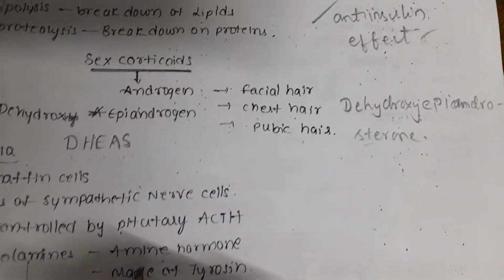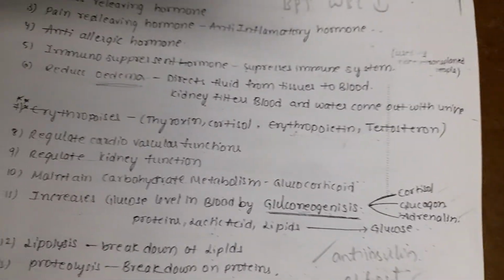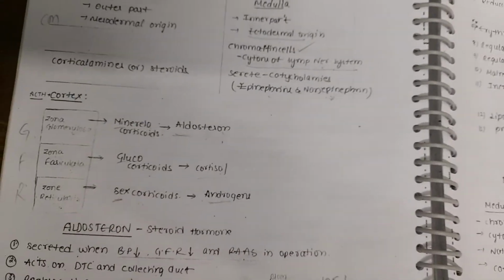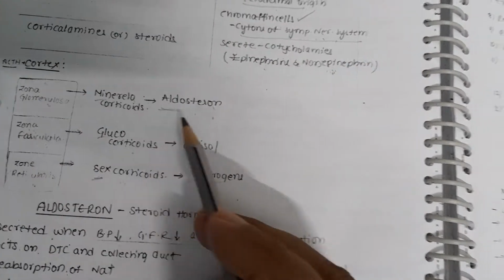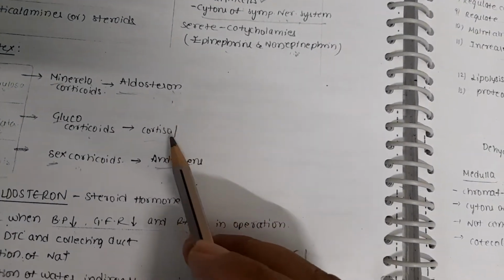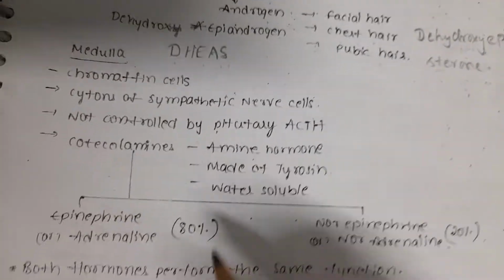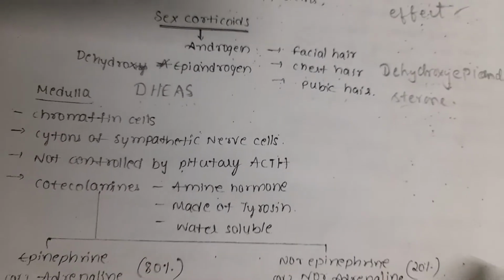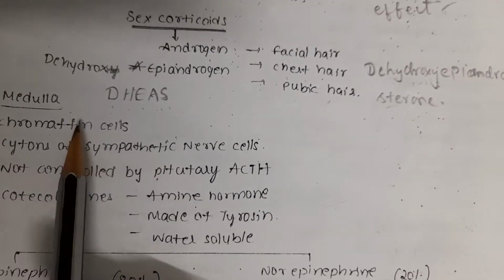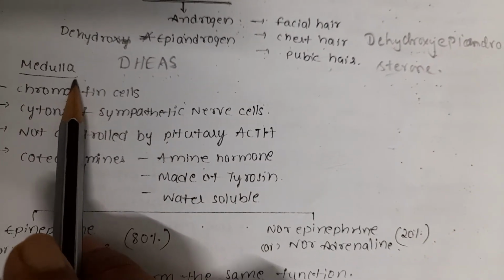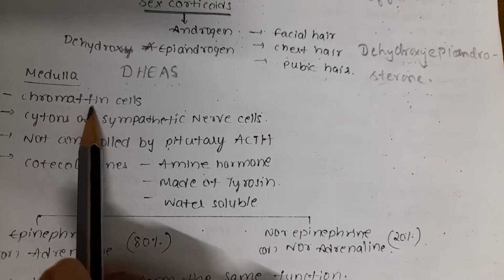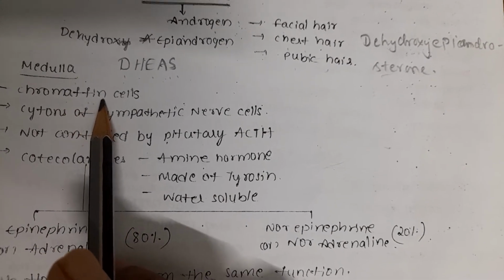Next one is the medulla. Up to now we learnt the cortex. Here we learnt cortisol, in the previous part we learnt aldosterone. We learnt adrenal cortex: aldosterone, cortisol, and androgens. Now we are coming to another part of the adrenal gland, that is the adrenal medulla. What is the origin of the adrenal medulla? Ectodermal origin, and it consists of chromaffin cells. I told you in the previous parts also.